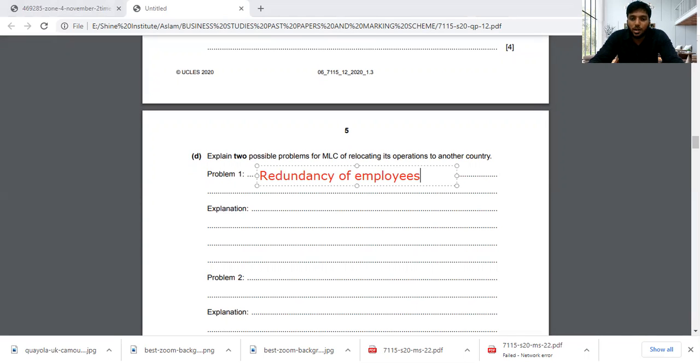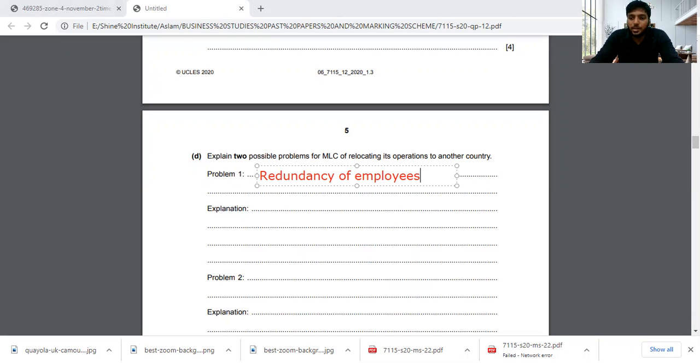But termination is where an employee makes a mistake, and the employer takes action. They take a charge on the employee. This is what we say when it comes to termination. So termination is an employee's mistake.